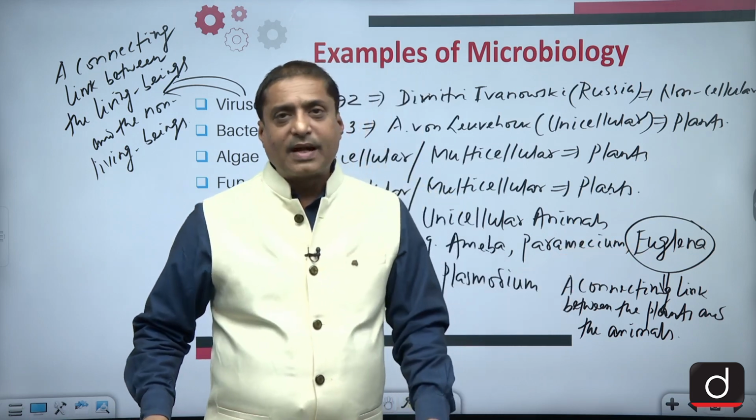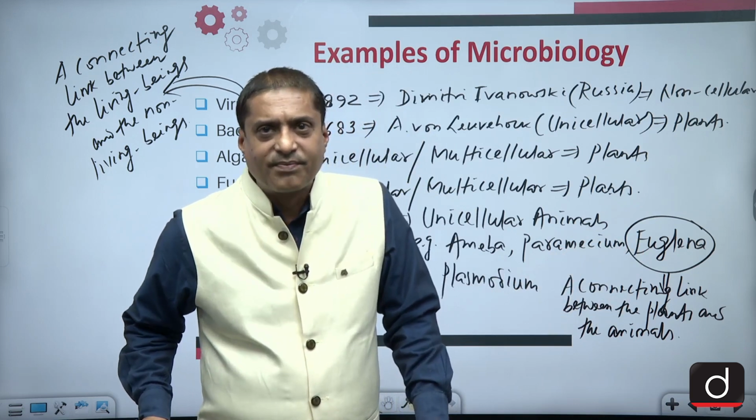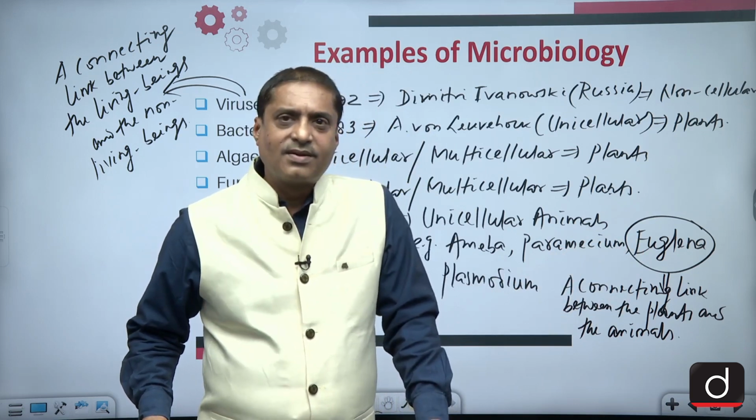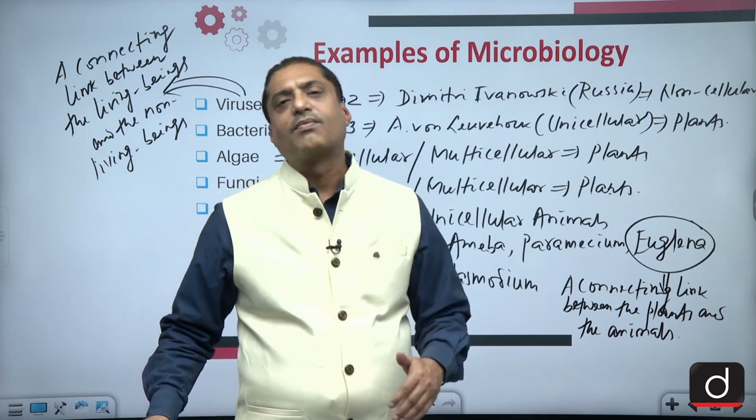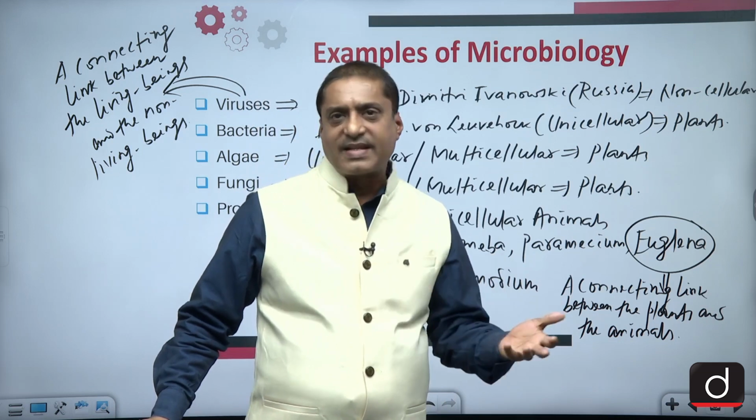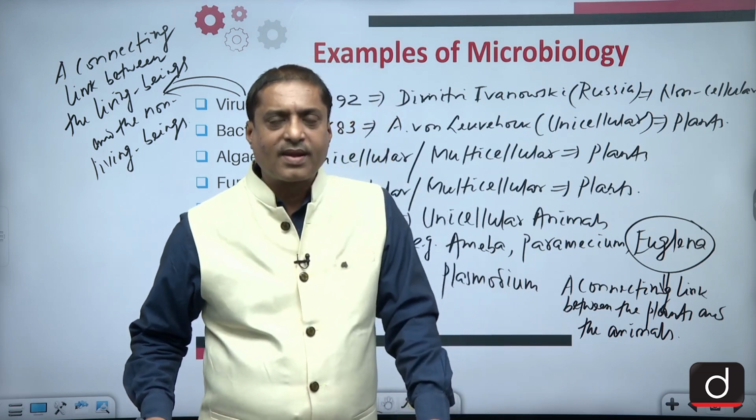And we all know that plants cannot displace themselves. It is the animal which can displace itself because it may have some locomotion organs.